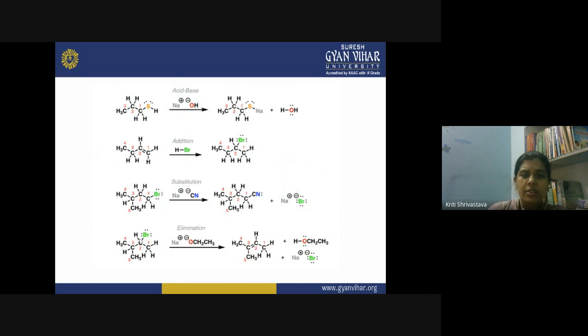So here you can see the elimination reaction is taking place, in which a small molecule is removed, and this leads to the generation of a double bond. So generally whenever the elimination reactions are taking place in organic reactions, they lead to the formation of a double or triple bond in the molecule.